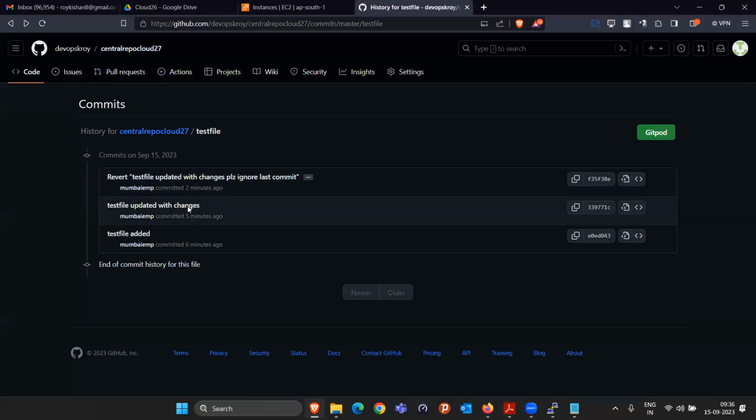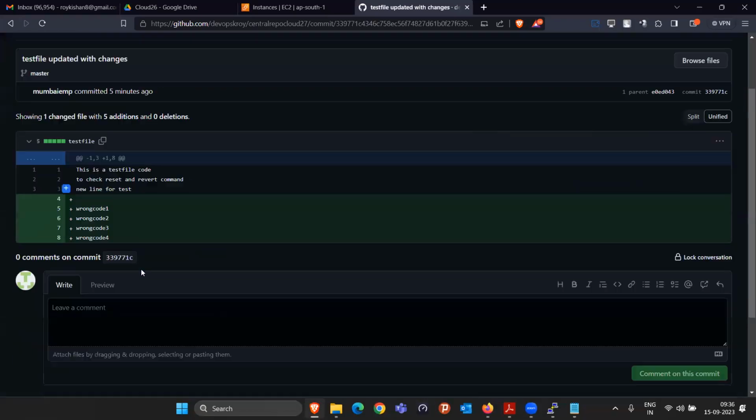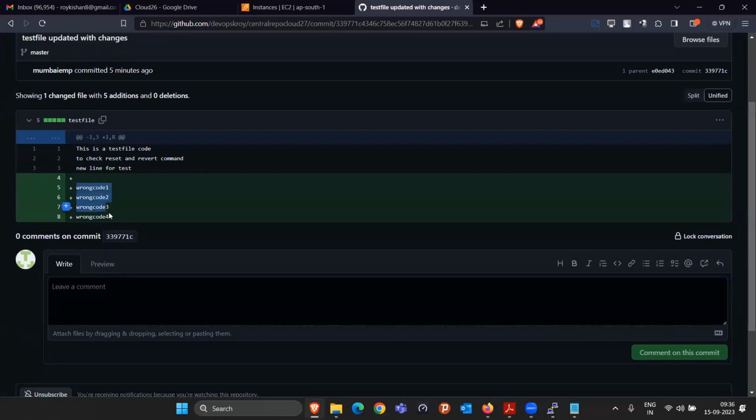Please ignore the last commit. That means they are telling us to ignore the last commit. This was the last commit, so they are saying to ignore it. So see, we are able to see that this wrong code was added and that we ignored it.